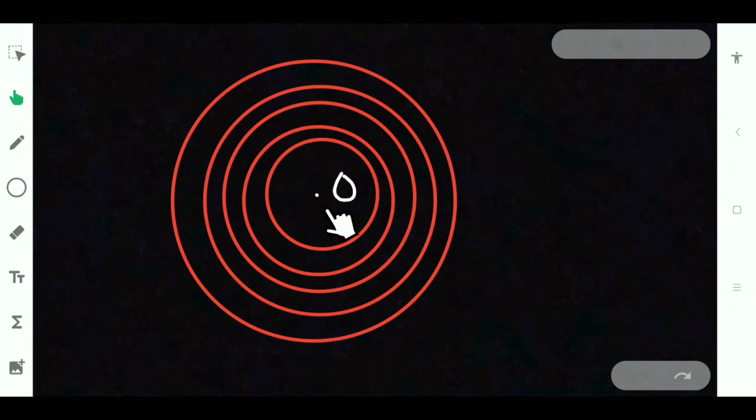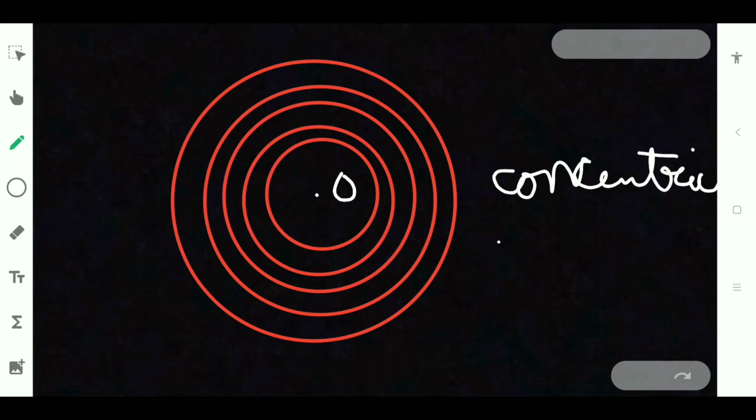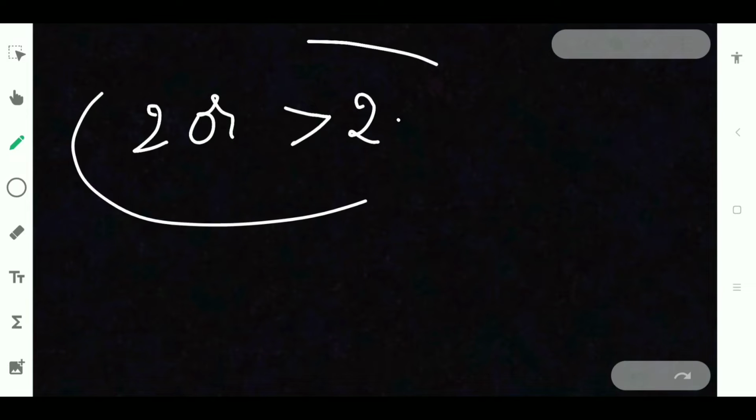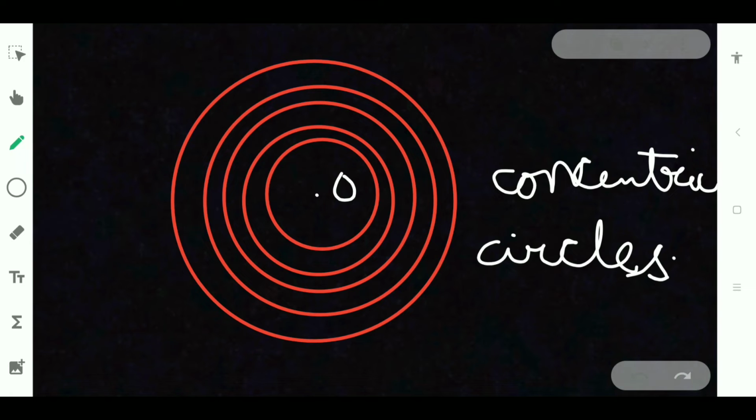All the 5 circles, if O is the center, then they are said to be concentric circles. They should be 2 or greater than 2. If they have the same center, they are said to be concentric circles.